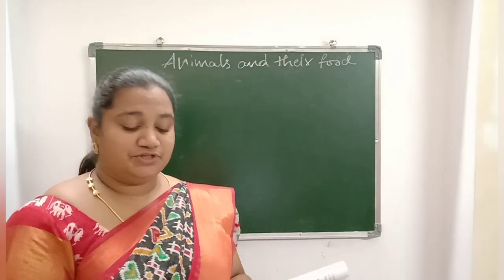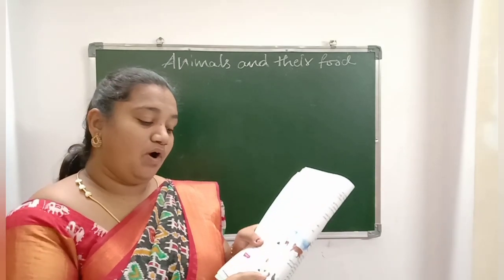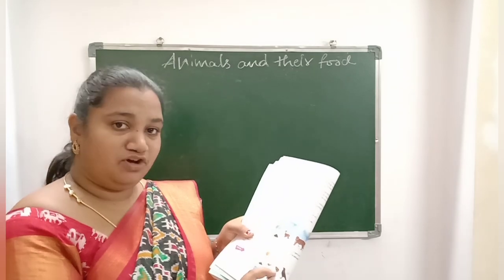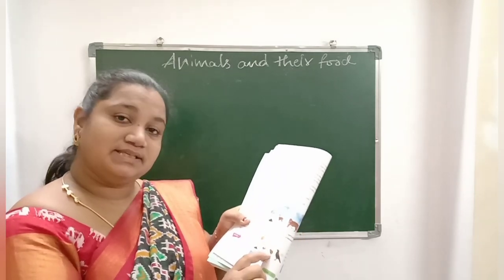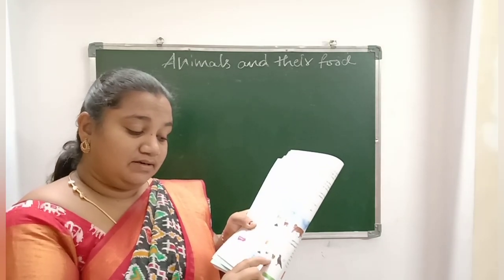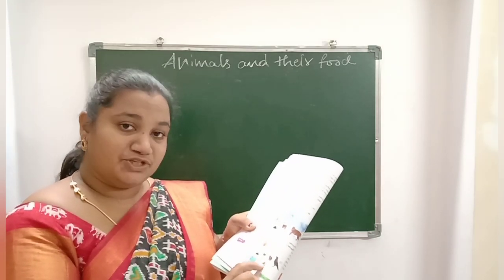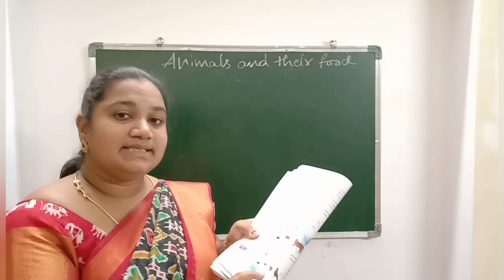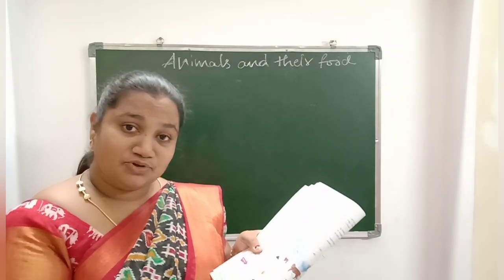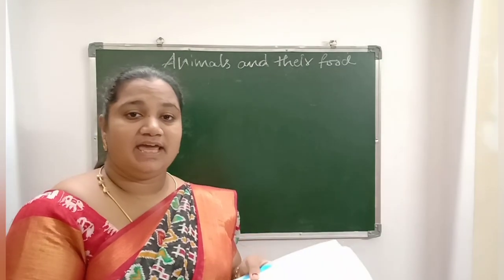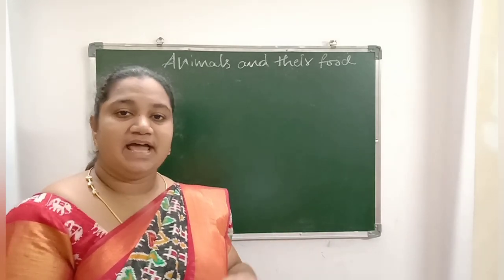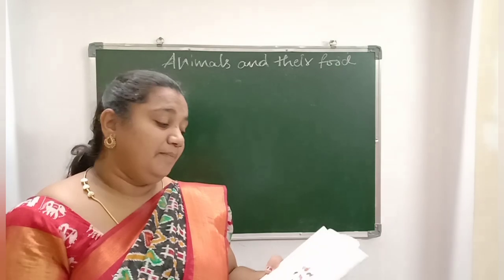See, children, the food chain I have already shown you. If the frog is removed, the crow is feeding on this frog, and this frog is removed from this food chain. What will happen? See, the fungi or bacteria or mushroom which is there breaks down the complex materials into decaying matter, and the crow also will feed on that decaying matter. If frog is missing, this crow will get the energy from this fungi and bacteria.